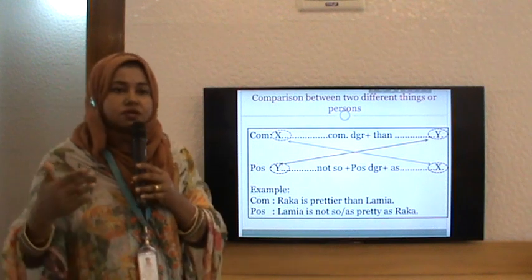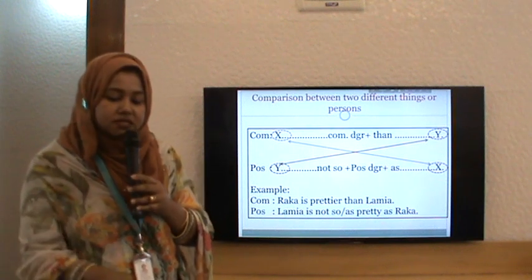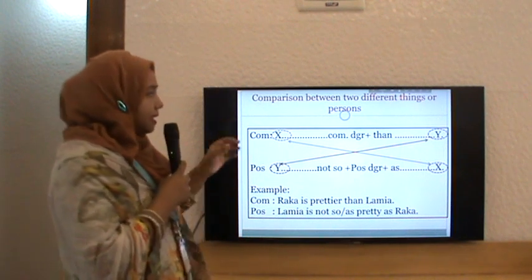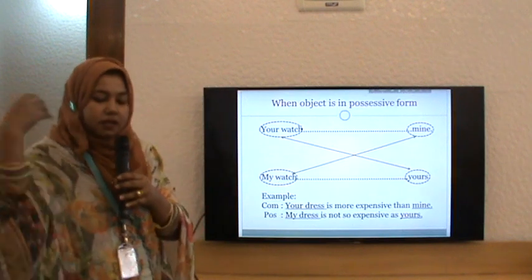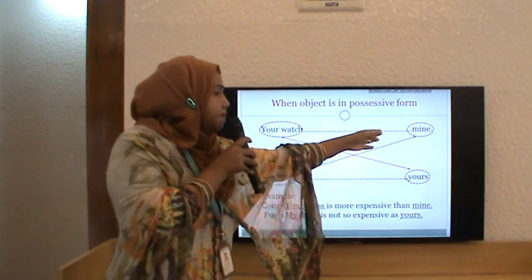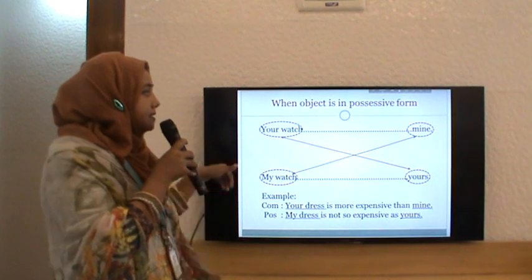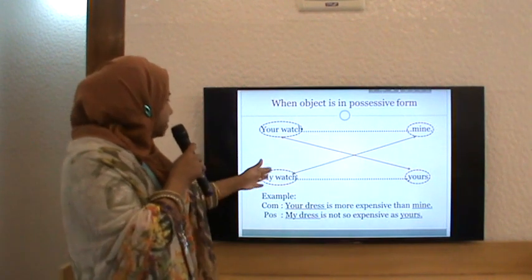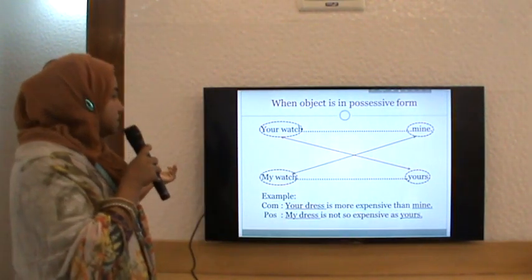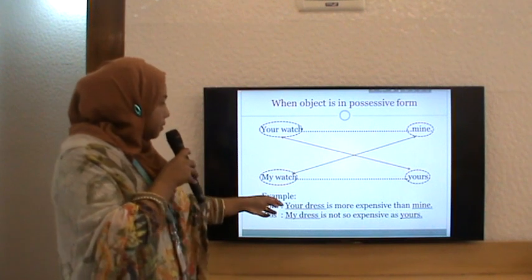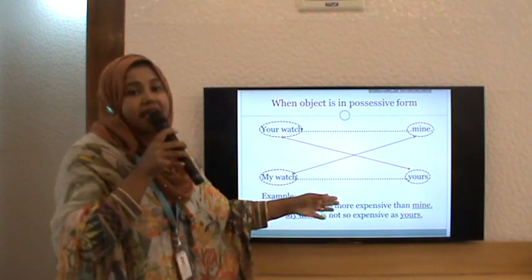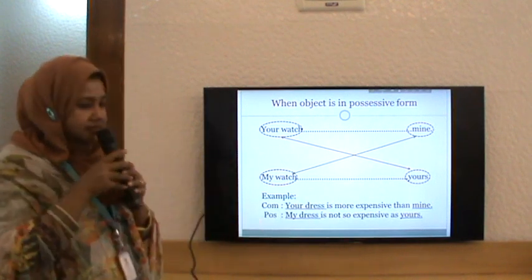So you don't have to actually recall any rules. If you can visualize these formula-like statements, then it will be very easy for you. When the object is in possessive form, see "your watch" and the object here "mine". What does it mean? If I interchange subject and object, mine will be "my watch" and "your watch" will be "yours". In the same way, the example: your dress is more expensive than mine. So my dress is not so expensive as yours. It's very easy.